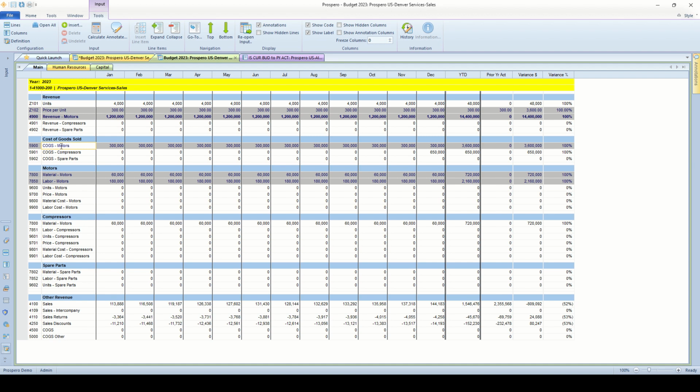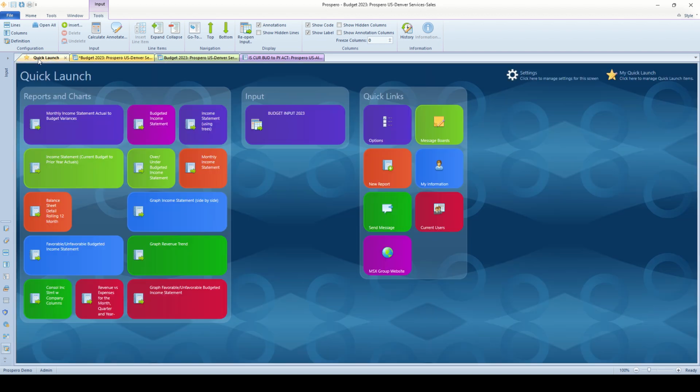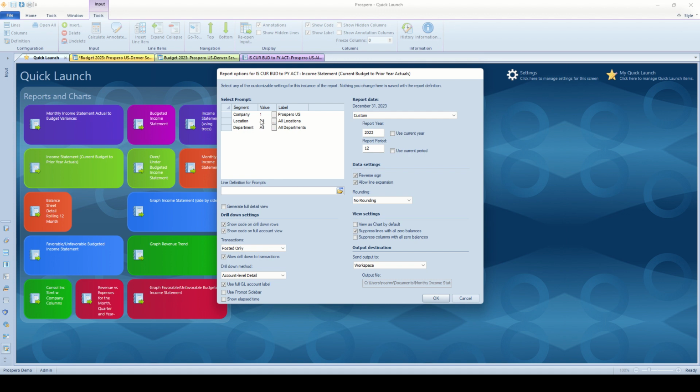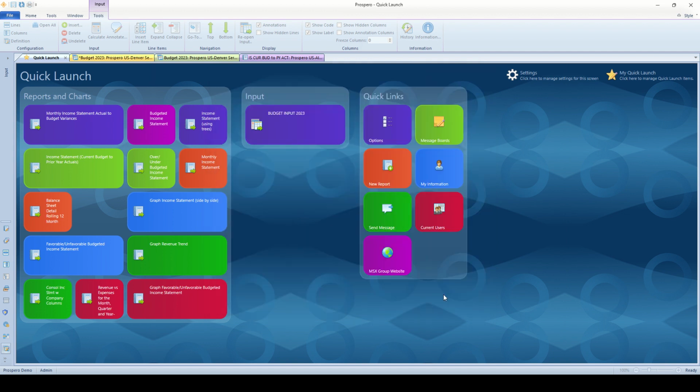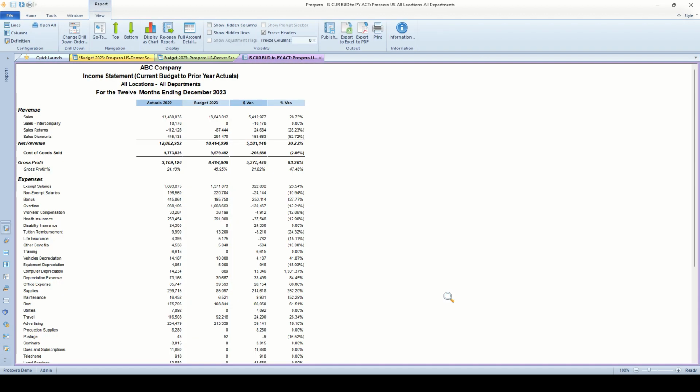And speaking of reports, I'll go back to Quick Launch with you. I've got a tile here for an income statement comparing our current budget that we're working on to prior year actuals. So if I click this tile once, it brings up the prompt window for this report. I can run it for whatever company, location, department I want to run this for, and just quickly check the year and the period I'm running it for, and click OK to actually pull all those balances together.